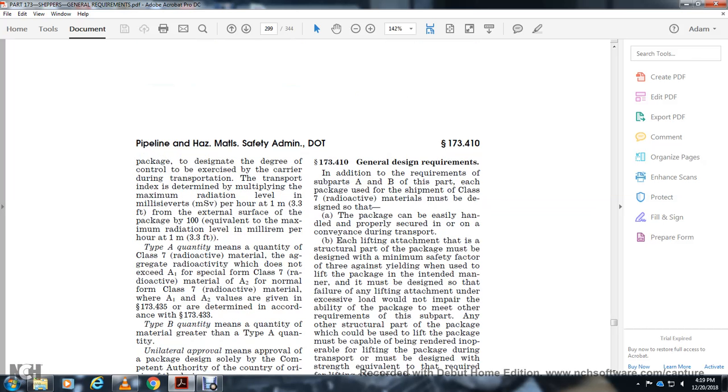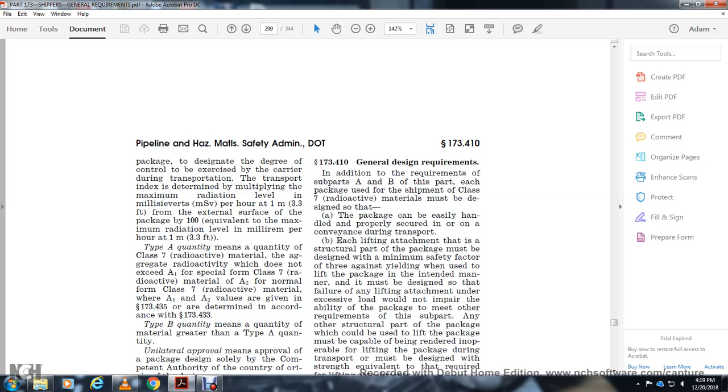173.410. The general design requirements, in addition to the requirements of subparts A and B of this part, each of the packages for the shipment of class 7 radioactive materials must be designed so that the package can be easily handled and properly secured in the conveyance during transportation. Each lifting attachment that is a structural part of the package must be designed with a minimum safety factor of 3 against yielding